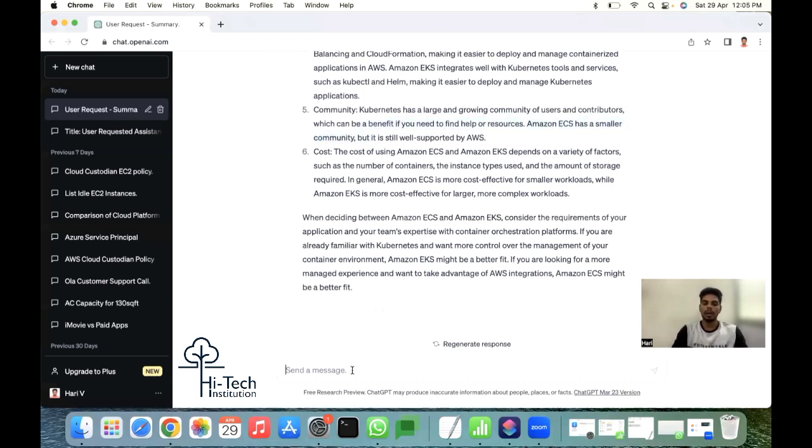I want, my team would like to have complete control on my containers. In this case, which one is better, EKS or ECS?